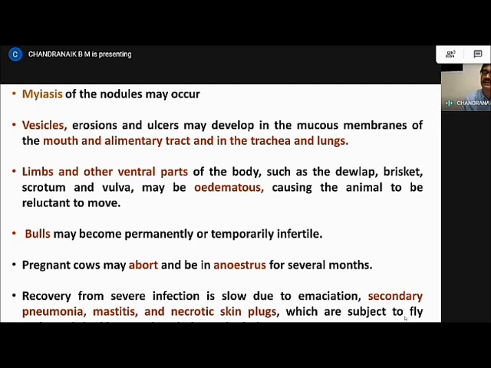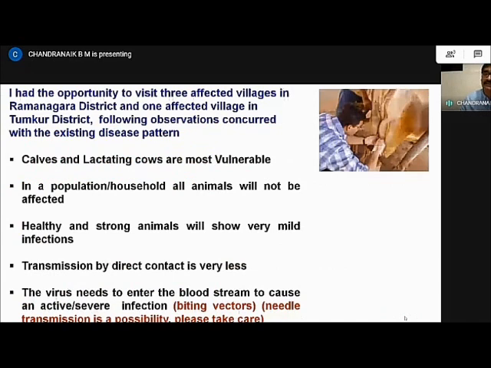Health and animals will be affected. Some will be affected and some may remain healthy. The healthy and the immunologically strong animals will show very mild infection or they may not show any symptoms at all. So the last 2 points are very important in the sense that the transmission by direct contact is minimal,